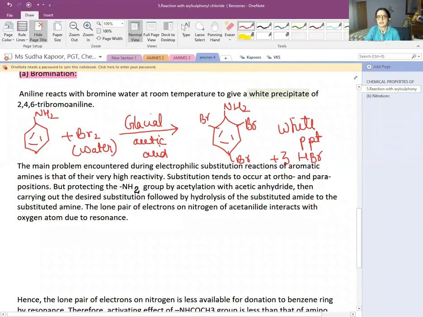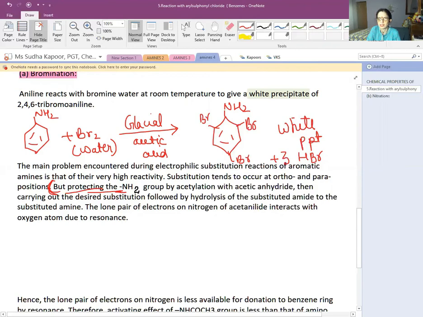Now, the main thing that arises is, if we have to prepare the ortho and para derivatives separately, or obtain separate products, it is a very difficult task because the NH2 group is highly activating. So in that case, remember, we have to protect the NH2, so that it does not undergo such a fast, activating effect. This protection can be done by using acylation of the NH2 part.